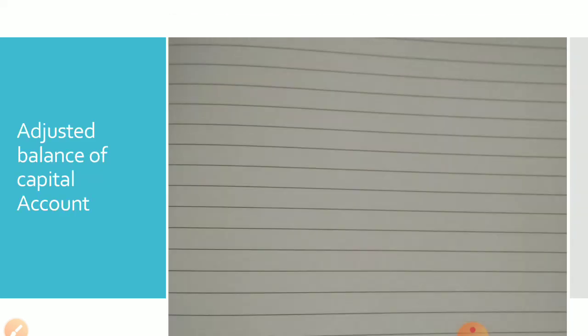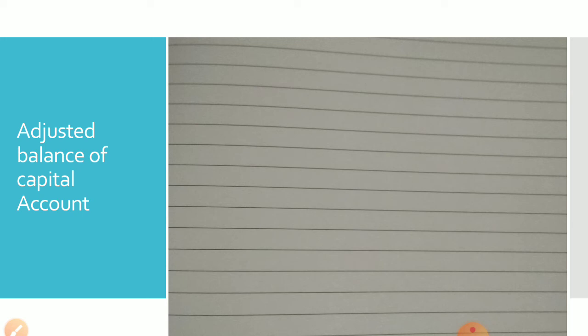So for each partner, it is better if we prepare the capital account, it will be easy. So one work I am giving you: prepare the capital account, as we studied in the first chapter. I can simply explain here, but you prepare a capital account.